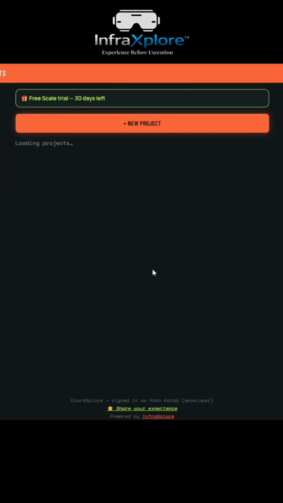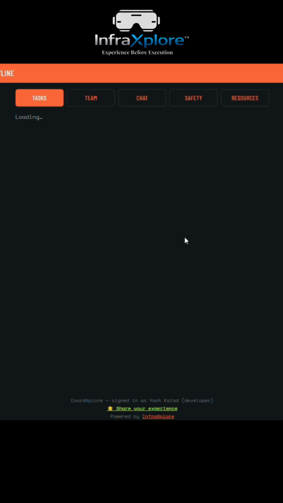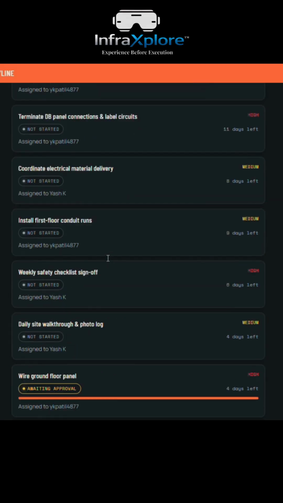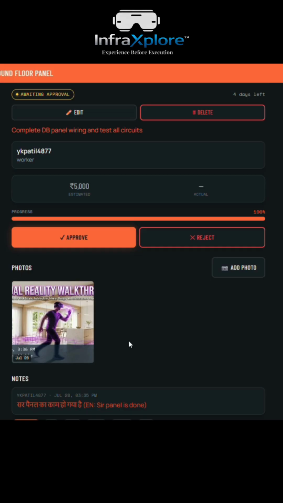Now coming back to the developer's login. I see the photo, I see what it costs. I see the whole site progress in one view. I approve it, and once I do, it's locked. Nobody can quietly change it later. That's the argument that never happens. So this is approved by the site supervisor. Now I simply approve it.